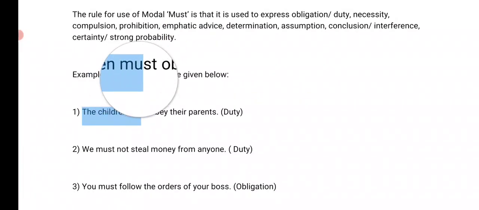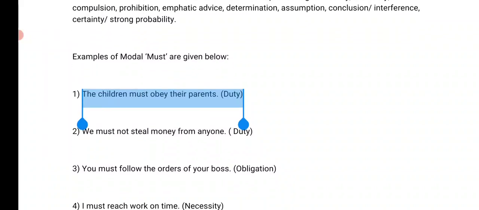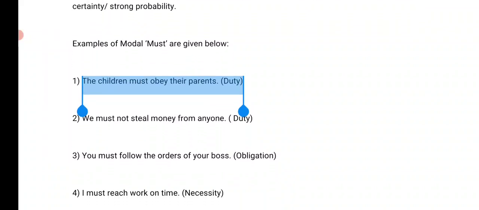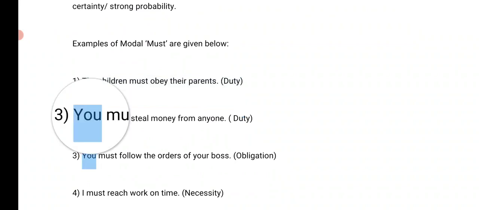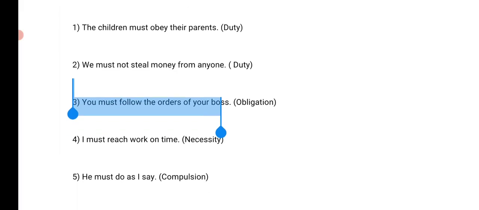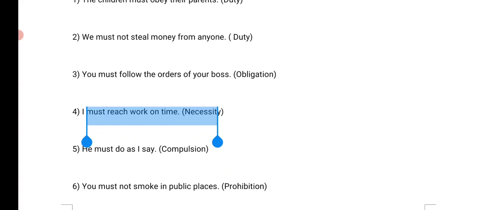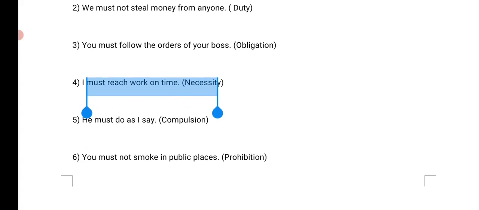And for example, the children must obey their parents. Must, not should, must, duty. We must not steal money from anyone. This is must, this is not advice, duty. Obligation: you must follow the orders of your boss. Again, obligation: I must reach work on time. This is necessity, urgent. And compulsion: he must do as I say.